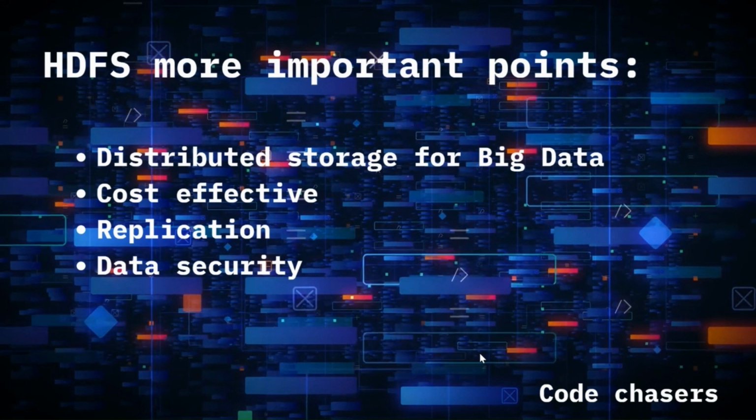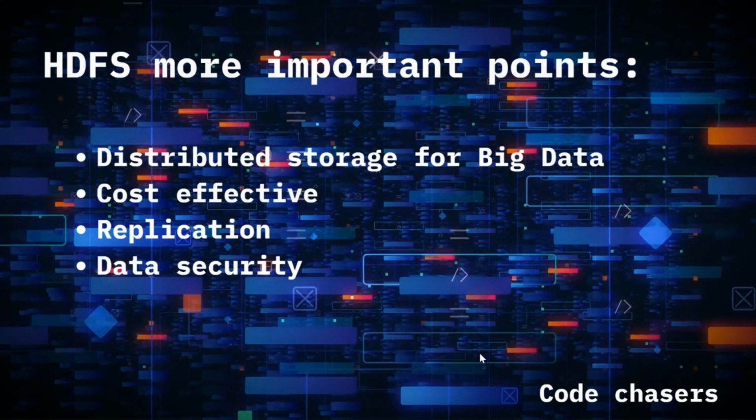And also HDFS is cost effective because it can also work with commodity hardware. In HDFS, replication is being observed. Replication is one of the important features of HDFS. What is replication? Each and every piece of data that is being processed in HDFS will have its own replica. Whenever the data is damaged or lost, the replica of the same data will come into place and will allow the system to run smoothly.